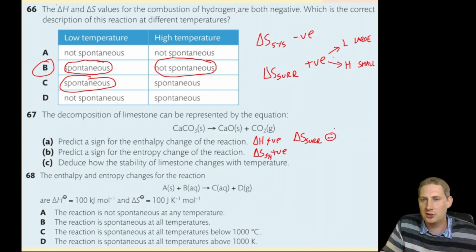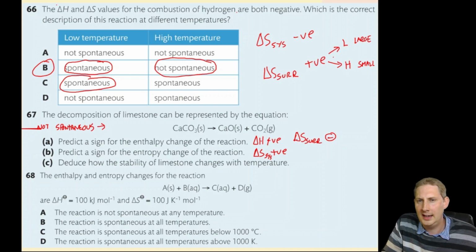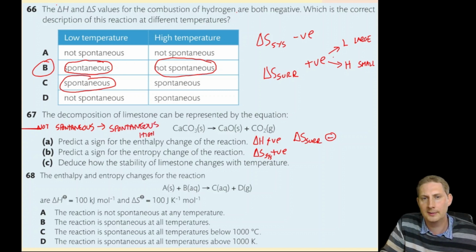At low temperatures, this will win out, so it's not spontaneous. But as we get higher, the surroundings become smaller and smaller and smaller until eventually the entropy change of the system wins out, and that becomes spontaneous at high temperatures.